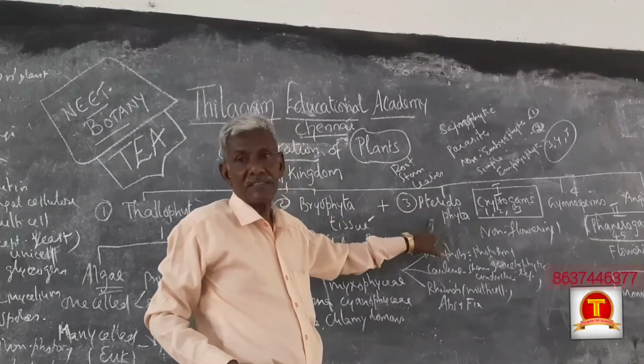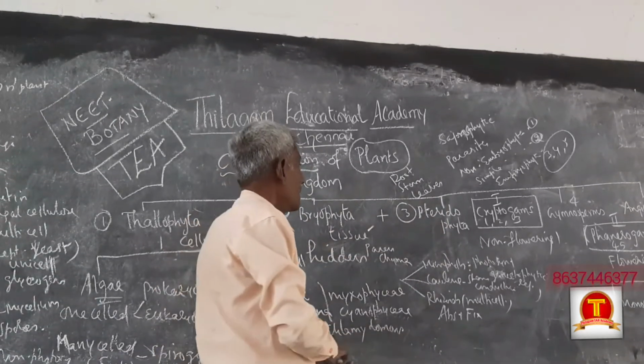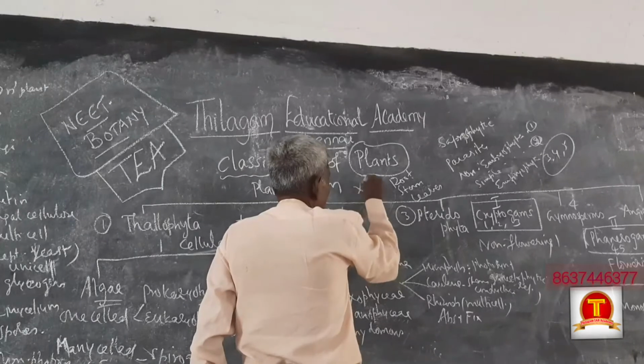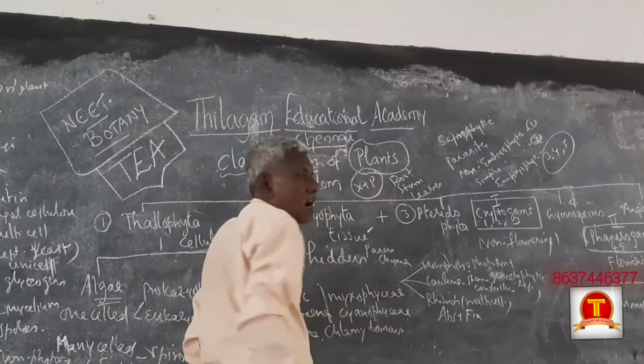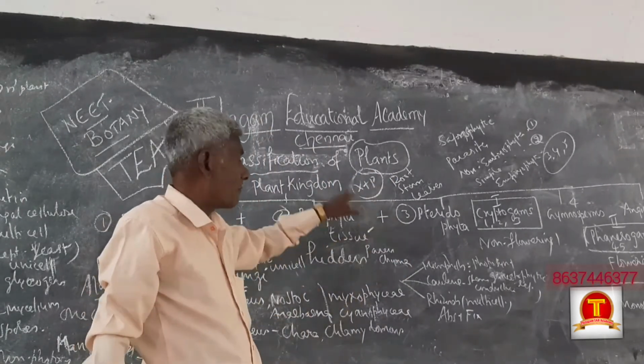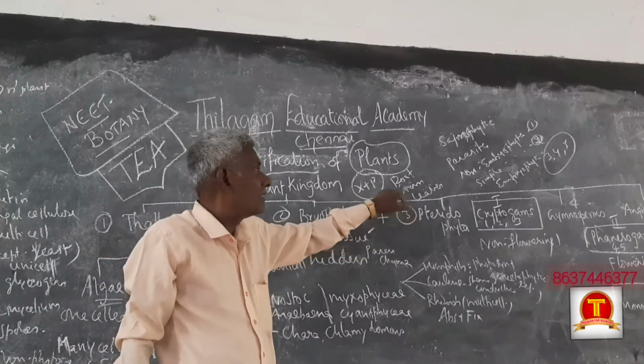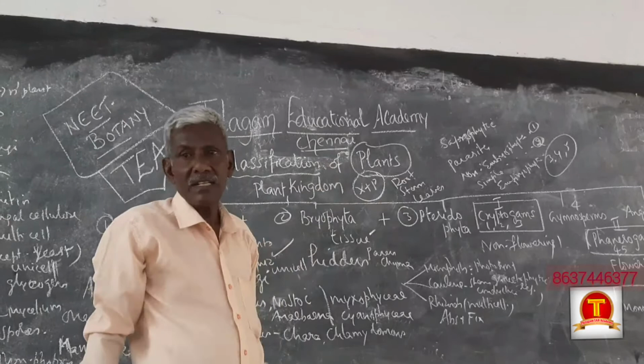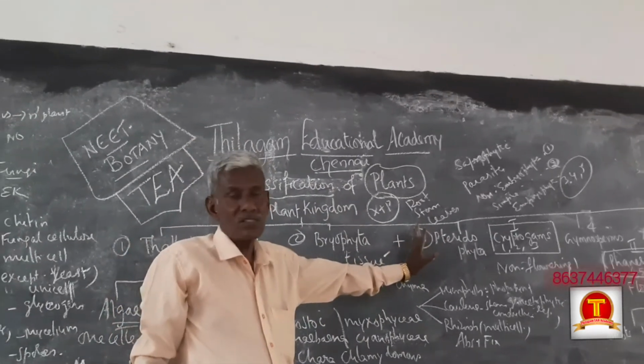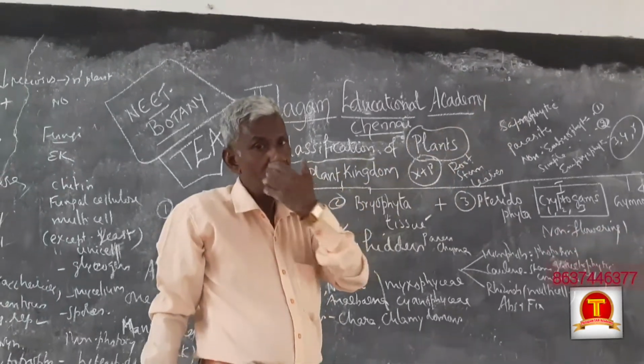Only in pteridophytes. Why? Because of the presence of complex tissue, xylem and phloem. If xylem and phloem are present, then the parts are called leaves, stem, root. This is found from pteridophytes onward, 3, 4, 5.